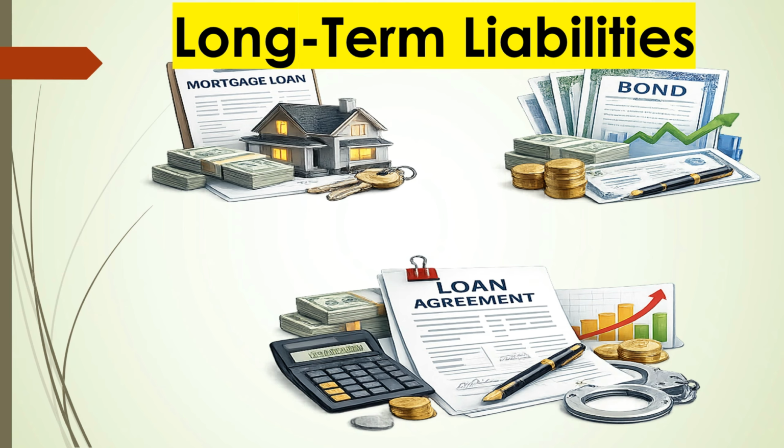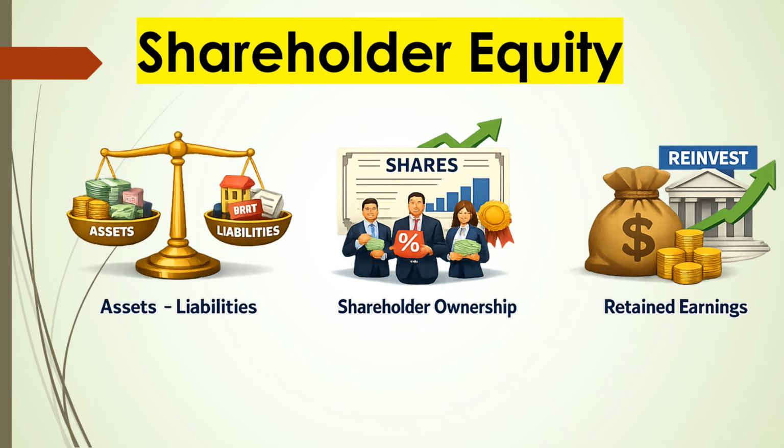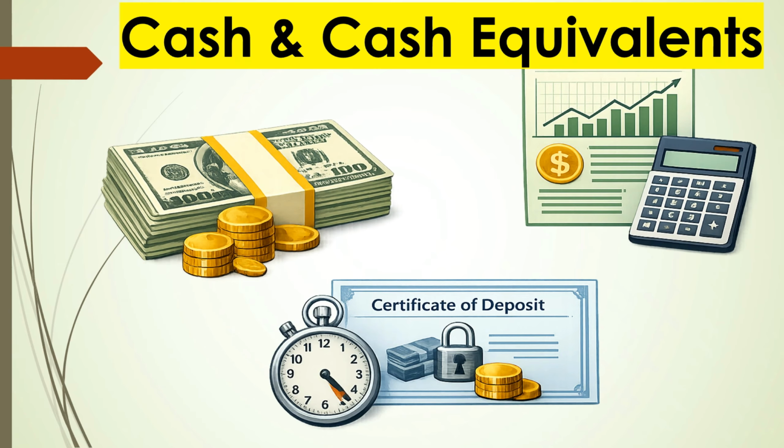Long term liabilities, debts payable over more than 1 year. A business takes a $50,000 loan to be paid over 5 years, which is a long term liability. Shareholder equity, residual value for owners after liabilities are paid. Assets $100,000 minus liabilities $40,000 equals equity $60,000.